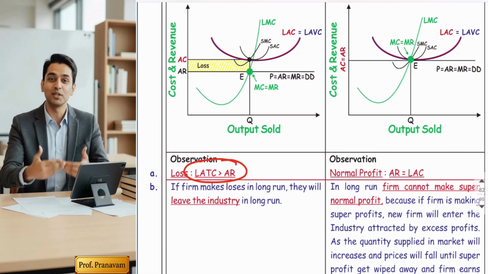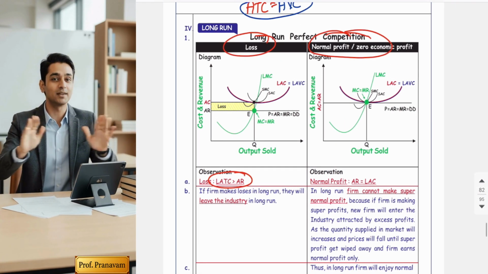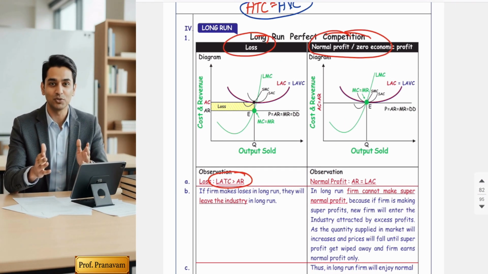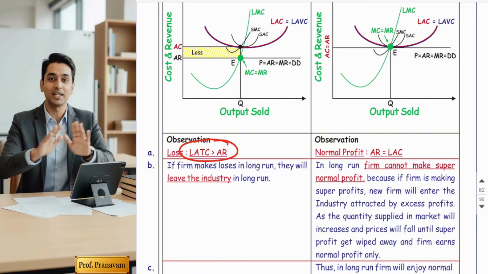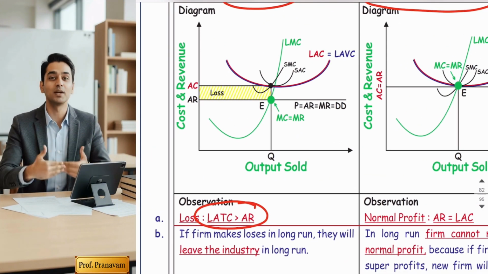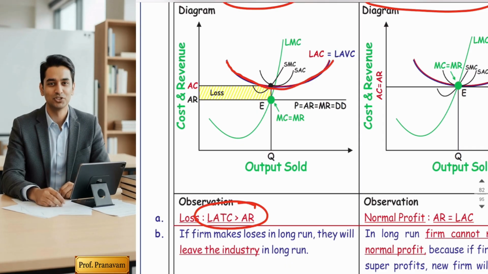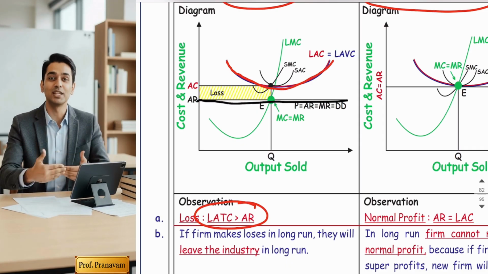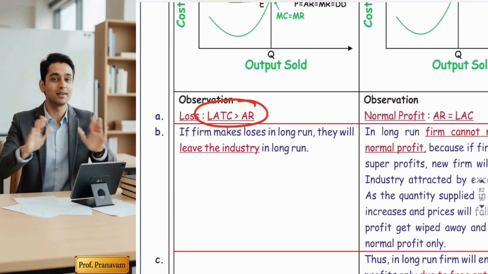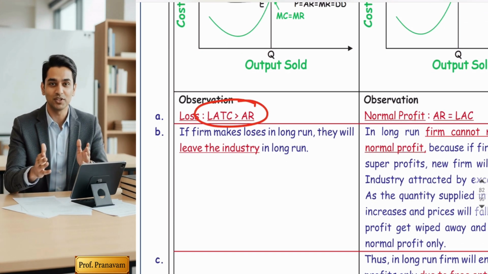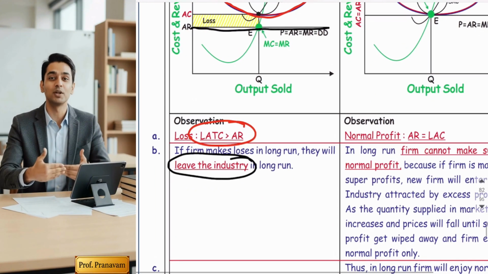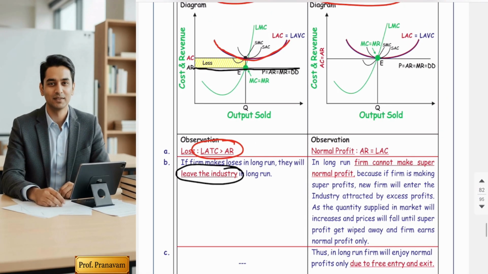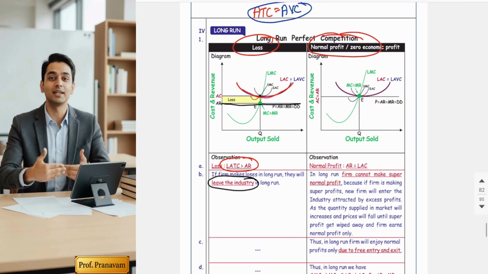So the conclusion is, if in the long run perfect competitors suffer losses, they are not able to recover variable cost also, because in the long run all costs are variable. You can see from the diagram that my ATC and AVC are above and my AR is below. If variable cost is not recovered, as per the golden rule, the firm should shut down the business. So in the long run, firms making losses will leave the industry. Hope you understood the loss.